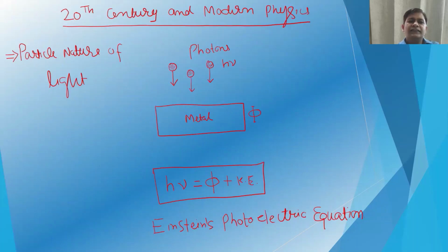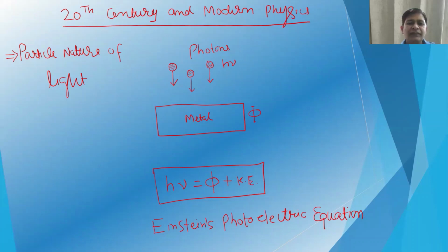I will start this session by telling a brief history about modern physics. This is very interesting. It starts with the early 20th century when black body radiation was observed. If you heat a body and observe the radiation coming from that body at different temperatures, then you observe a spectrum. Now, if you want to explain that observation, classical mechanics completely failed.